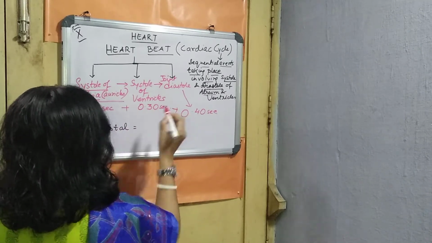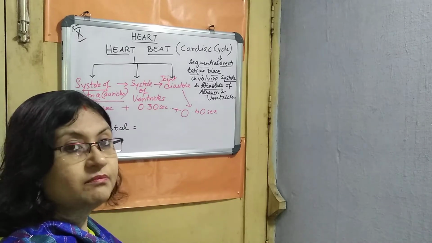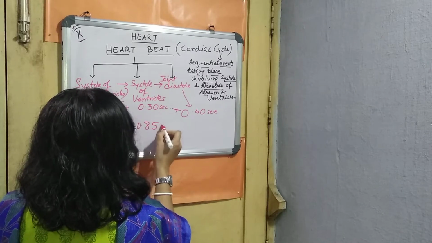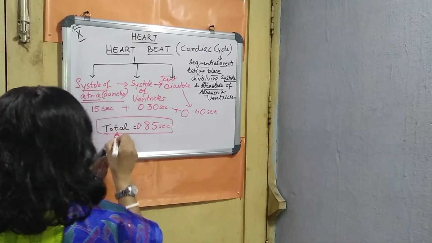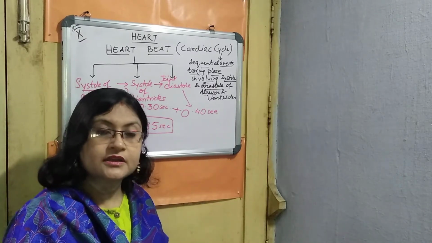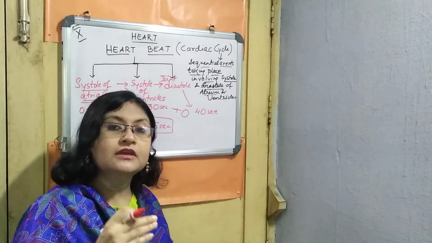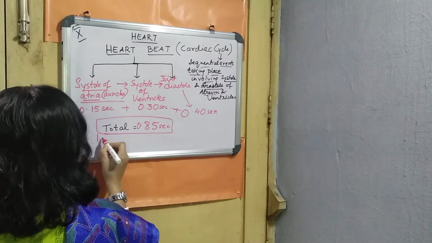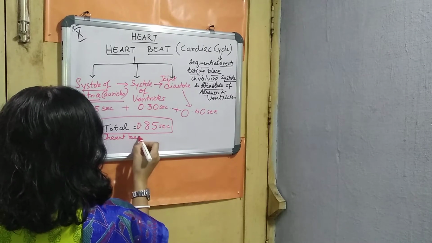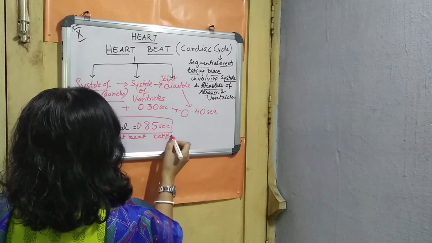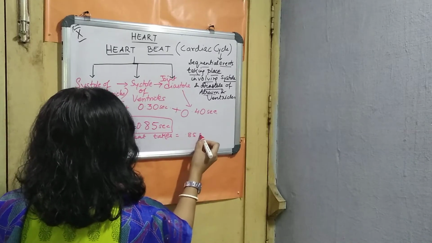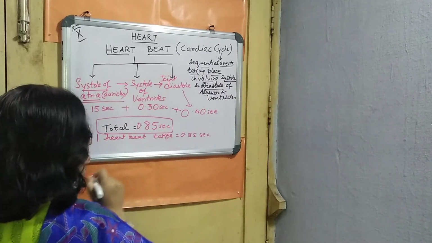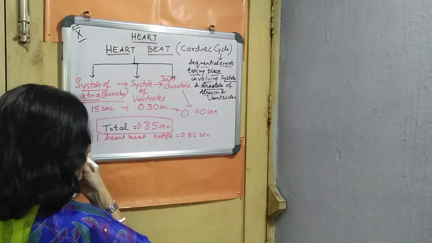Now if you add up all three events which are taking place sequentially, obviously the total, I think all of you got over here, is 0.85 second. So to complete one heartbeat, it takes 0.85 second, right? To complete one heartbeat, it involves 0.85 second. If it is one heartbeat, that means one cardiac cycle takes 0.85 second.